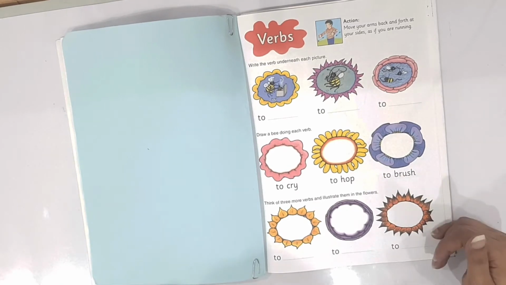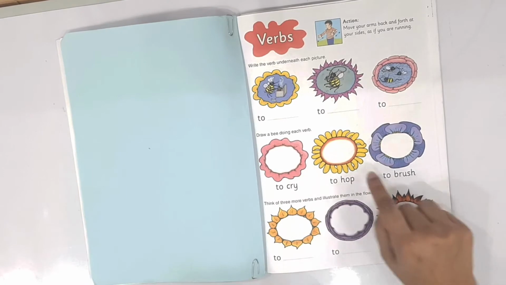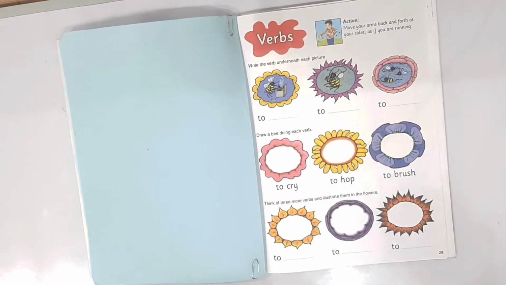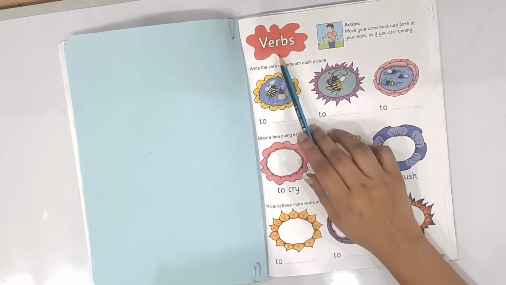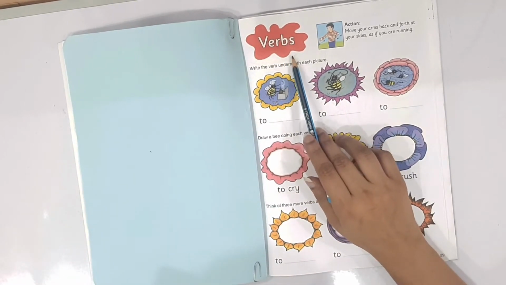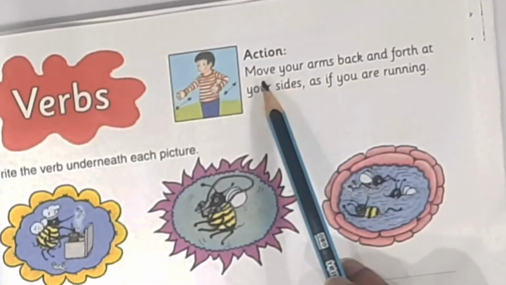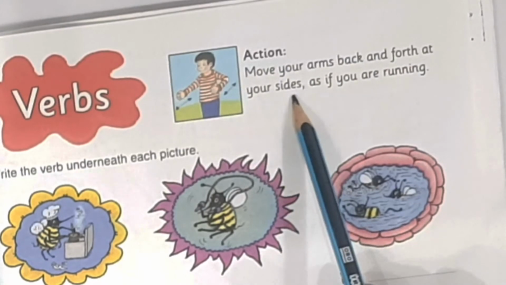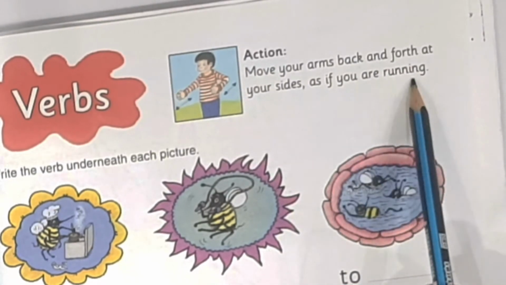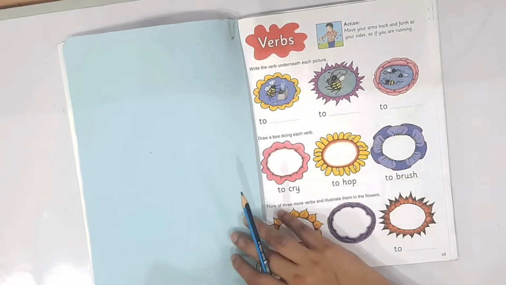For more practice of present verbs, I have an activity page about present verbs. The color of verbs is red and its action is to move your arms back and forth at your sides as if you are running. This is the action of the verb.